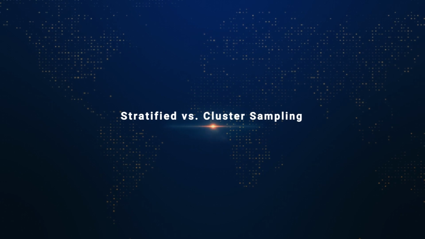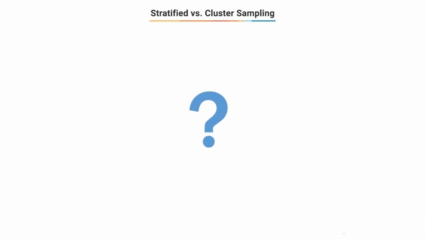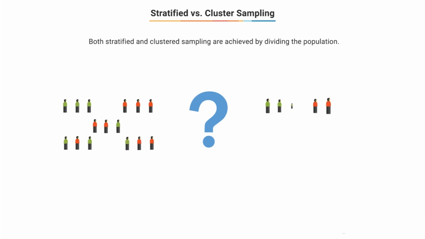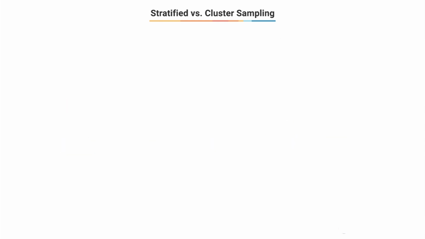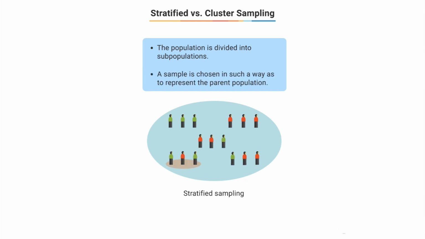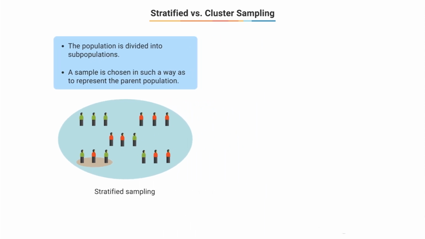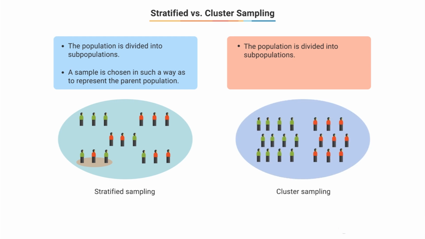Let us understand the difference between stratified sampling and cluster sampling. Now, some of us might get confused between stratified sampling and cluster sampling, as in both cases, we are dividing the population into subpopulations. In stratified sampling, we divide the population into subpopulations and select the sample units in the same proportion as the subpopulations, so that the sample is as representative as the parent population. However, in the case of cluster sampling, we also divide the population into subpopulations or clusters, but unlike stratified sampling, we only study selected clusters and not all the clusters.